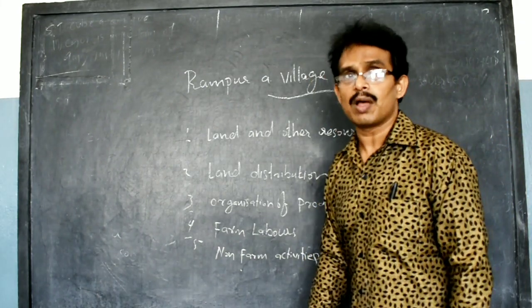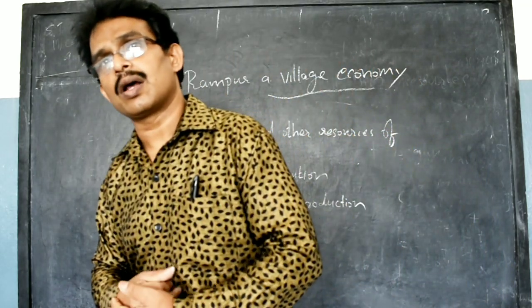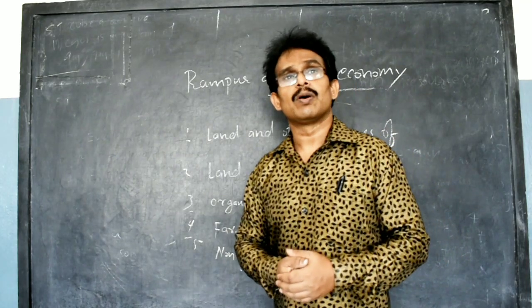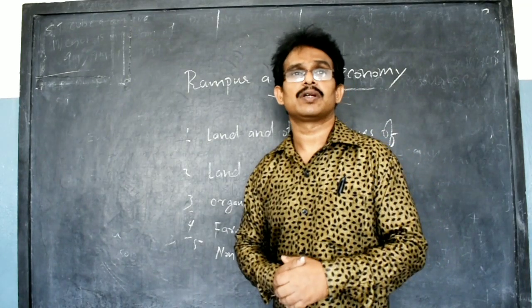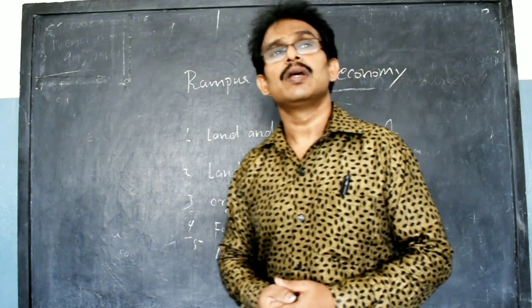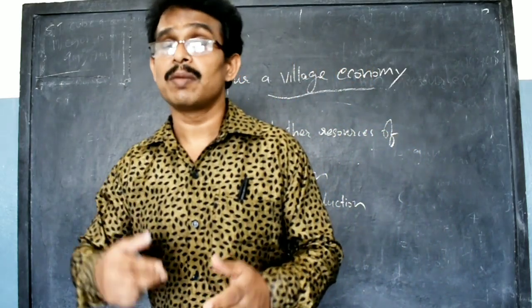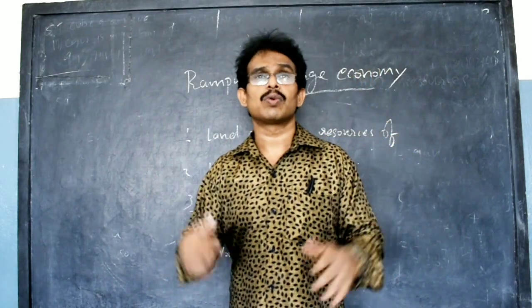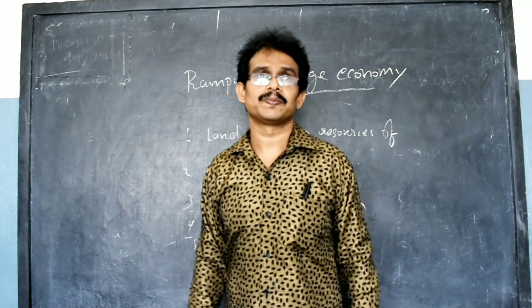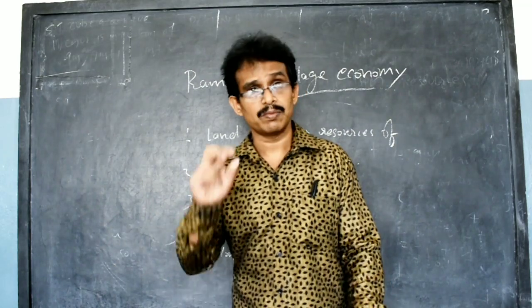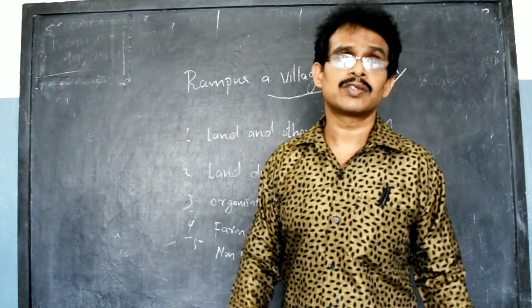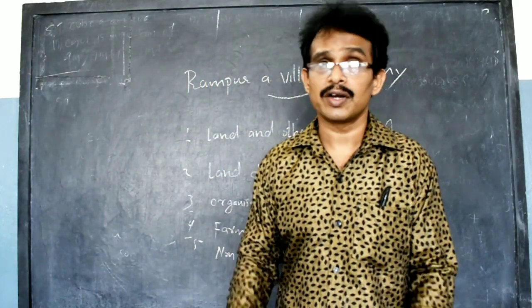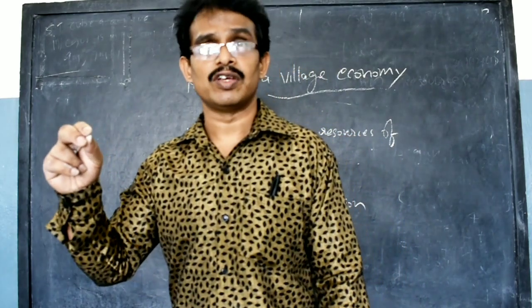Then the condition of family life in Rampur village. When we think about the condition of family life, it is a very poor condition in Rampur village. Most of the people are getting less than the minimum wage fixed by the government. The reason is that workers are more in Rampur village. They are ready to work anytime. A farm worker is getting only 5 months of work in a year. They are wandering and searching for work. They are ready to work below the minimum wage fixed by the government.